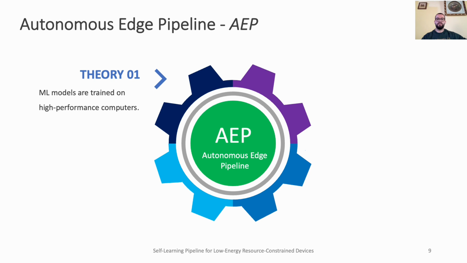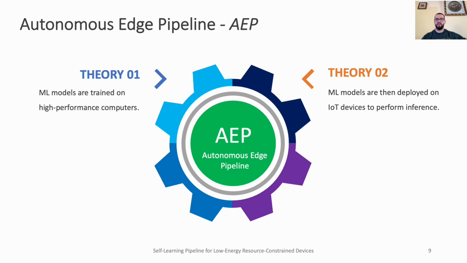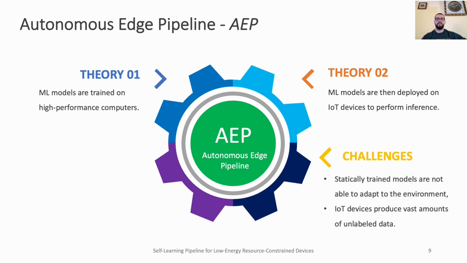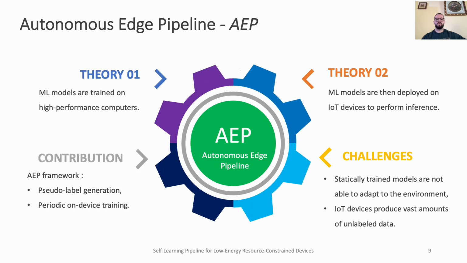In many IoT scenarios, machine learning models are typically trained on high-performance computers and then deployed on edge devices to perform the inference task. However, this approach has 2 significant limitations that affect the accuracy and efficiency of the system. First, statically trained models are not able to adapt to changes in the environment, resulting in reduced accuracy for new samples. And second, supervised learning, which requires a labeled dataset, is not ideal for IoT scenarios where vast amounts of unlabeled data are generated in various domains. To address these challenges, we proposed a novel solution called the Self-Learning Autonomous Edge Learning and Inferencing Pipeline, or simply AEP.